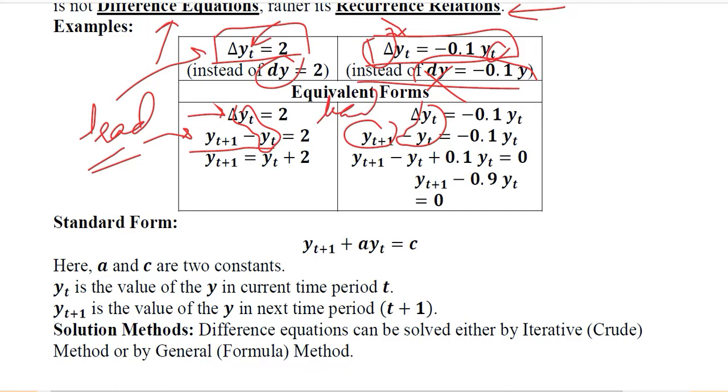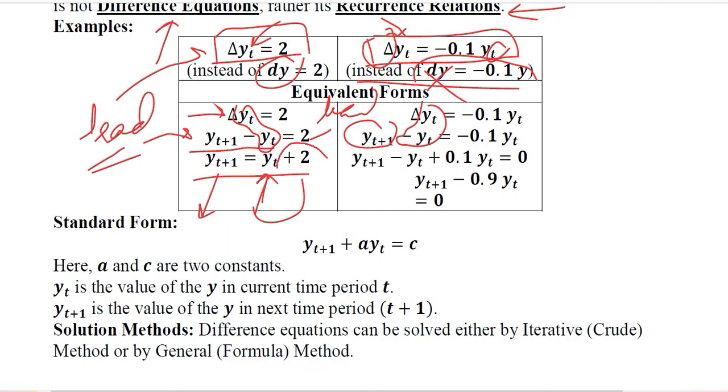A little bit of rearrangement will also happen. 2 will remain on the right hand side, whereas this yt comes on the right hand side and its sign turns positive. So this is another way of writing the given equation. It tells us that if we want to calculate the lead, we simply have to add 2 in the given value, that is the original value of yt.